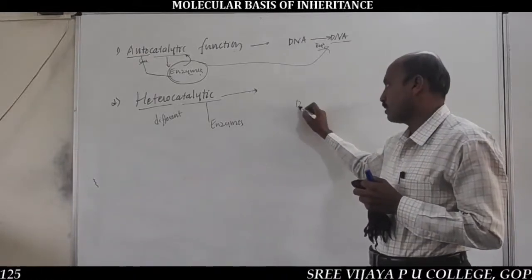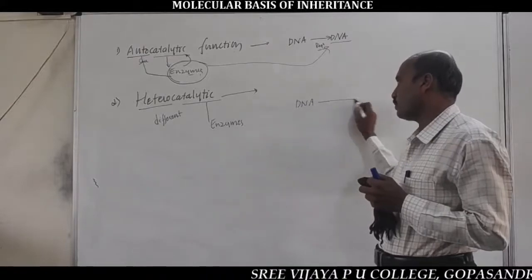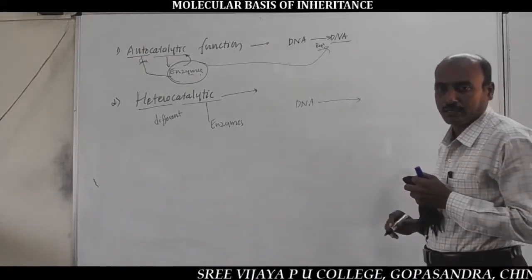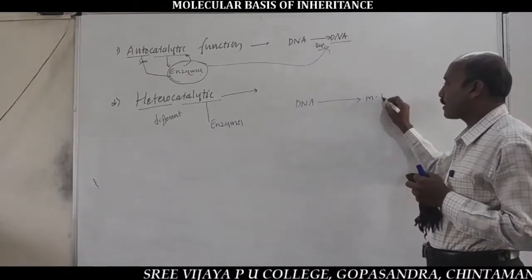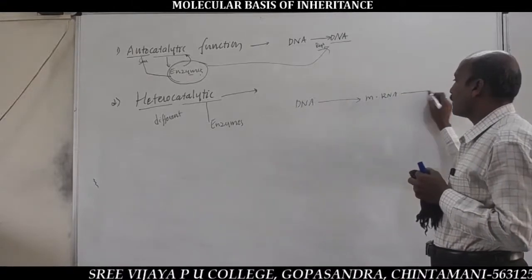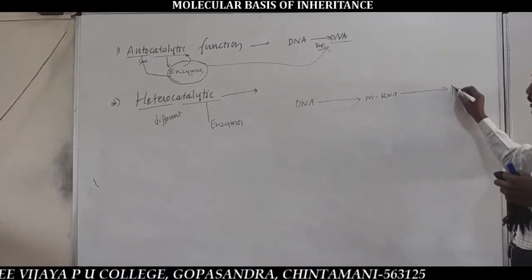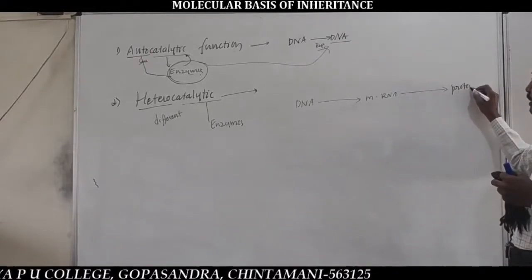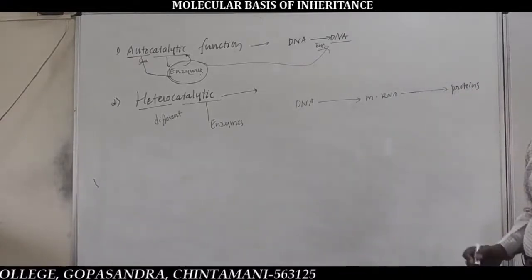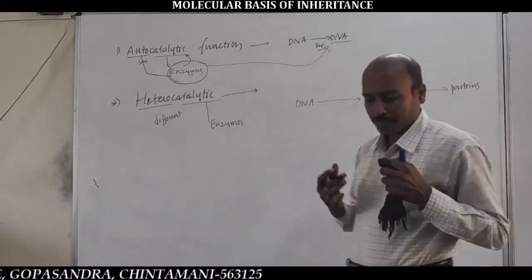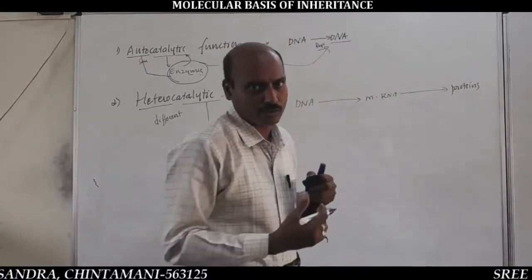That means DNA undergoes transcription to produce mRNA, and mRNA undergoes translation to produce different types of proteins. This is called protein synthesis, biosynthesis of proteins.